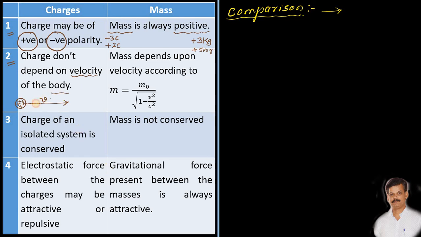Now the velocity of this object will not affect the quantity of the charge which is present on the surface. I repeat once again, the velocity of the object will not affect the quantity of the charge present on the body. Hence, remember, charge does not depend on the velocity, right?